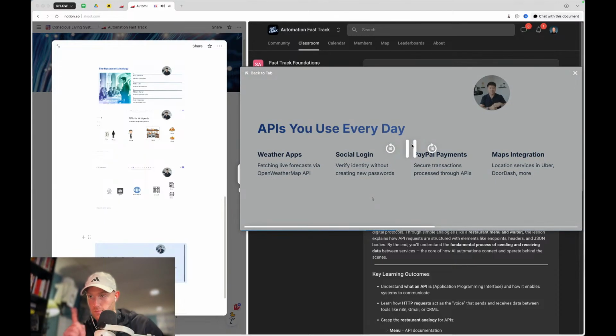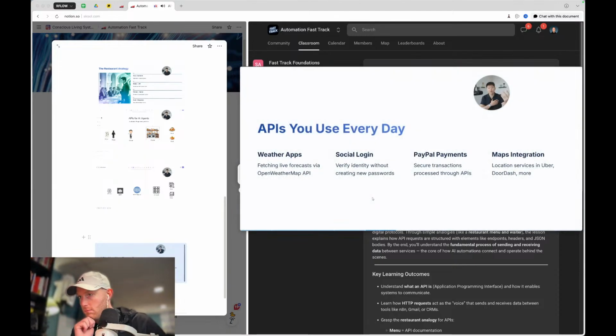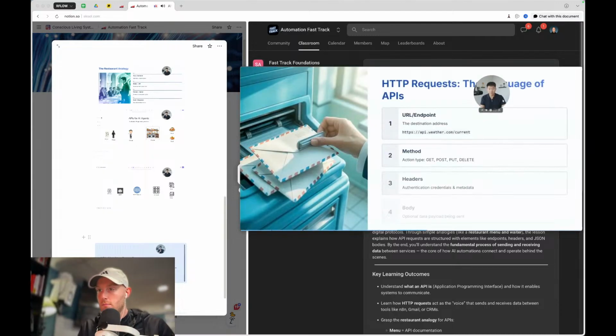PayPal. You're on Etsy, and you want to pay someone with PayPal. You're making that request to PayPal's server, and it's coming back, right? So APIs are everywhere. It's the magic that powers services to talk to each other.